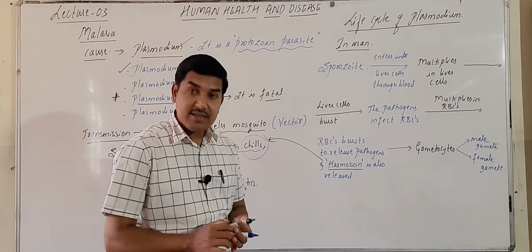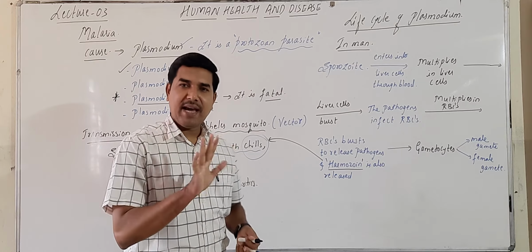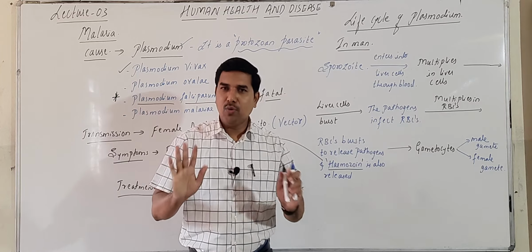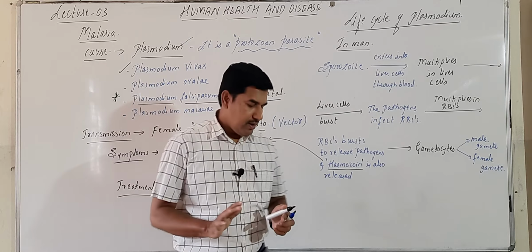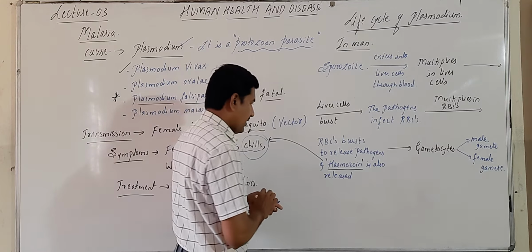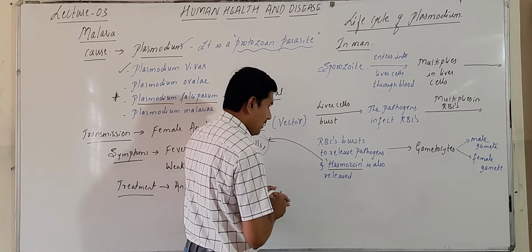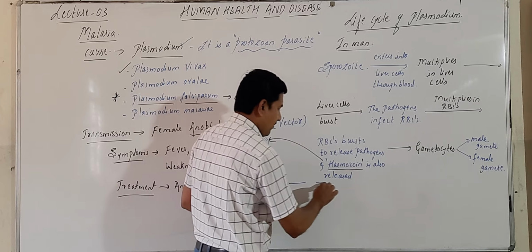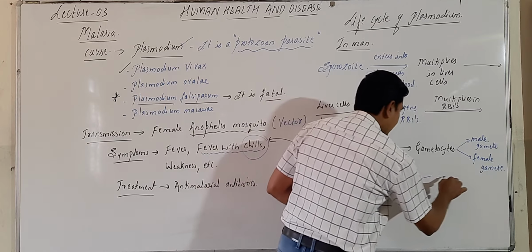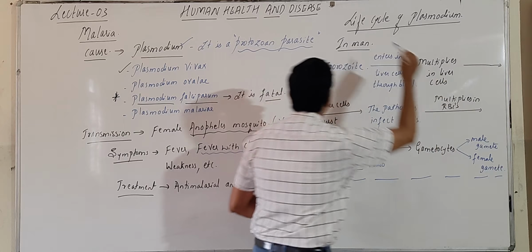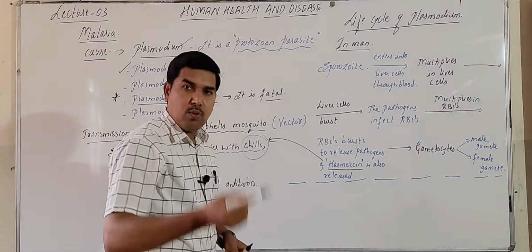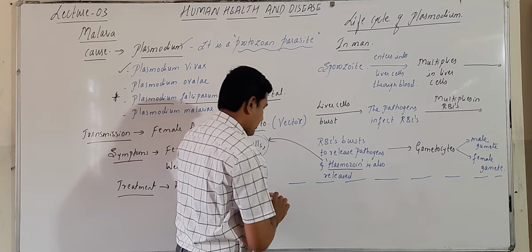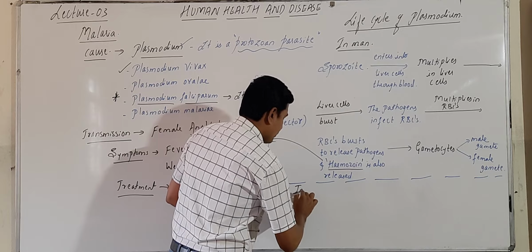Okay, thus completing the life cycle in man. So life cycle in man is over. Okay, so this is regarding the life cycle in man. This completes the life cycle. This is in man. Now what happens in the mosquito? Let's look at mosquitoes.